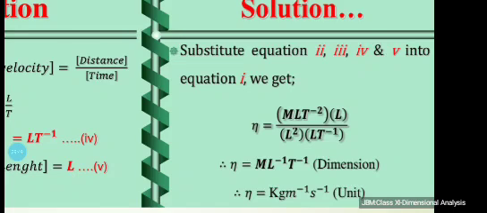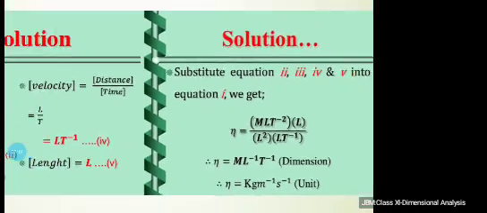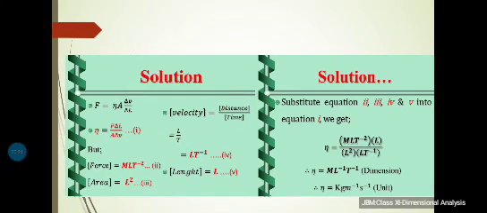Now M stands for mass and mass SI unit is kilogram. L stands for length. Length has got SI unit meter, and T stands for time. So SI unit of time is second. So obviously straight away from the dimension you can write down the unit of eta as kg per meter per second. So not only with this method you are able to find out the dimension of the physical quantity, but also its standard unit. So this method is extremely useful to get an understanding regarding several things.